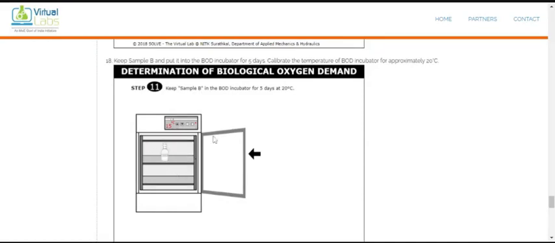So what is this incubator? The incubator maintains temperature and the other conditions constant, so that there should not be any formation of oxygen in it. One thing is, if a photosynthesis reaction is carried out, then there may be chances of oxygen being formed. So we keep this in the incubator. We maintain the temperature of 20 degrees Celsius in the incubator, because we are testing a 5-day BOD at 20 degrees Celsius temperature.